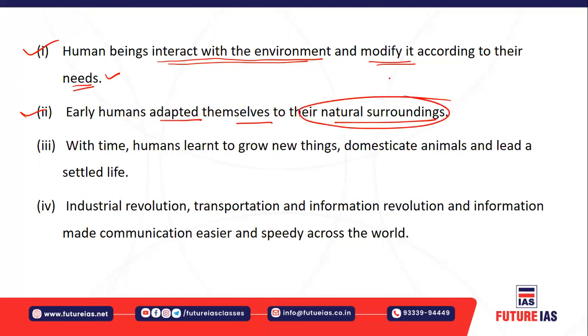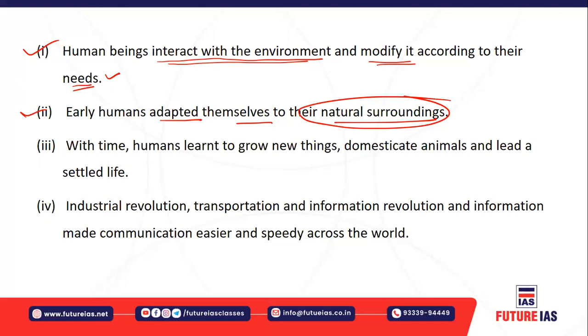So the humans also adapted to the natural environment, because you have seen, say, in the colder regions like Siberia, the people used to stay in igloos, right? They used to cover their bodies with fur. They have a certain set of non-vegetarian diet, isn't it? So they have adapted to their natural environment like that. The people who used to stay in the desert region have special adaptations to the desert region, right? Which is very much required for them to sustain in the desert region. Not only the humans, but also the animals adapt themselves.